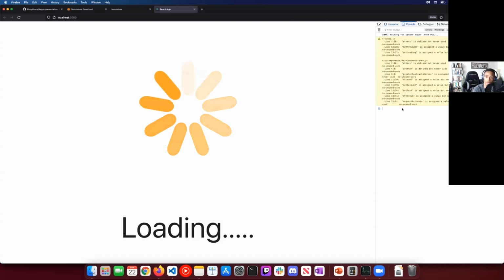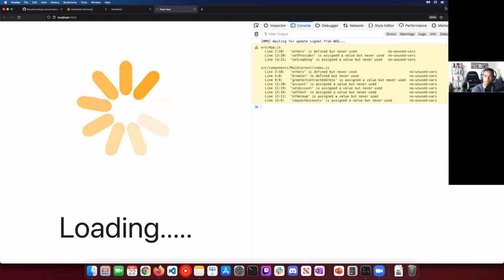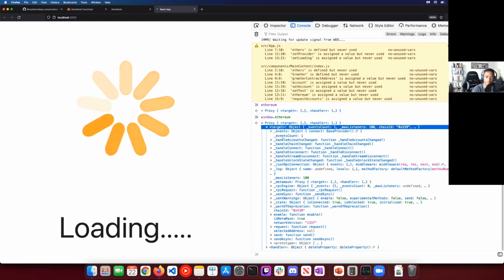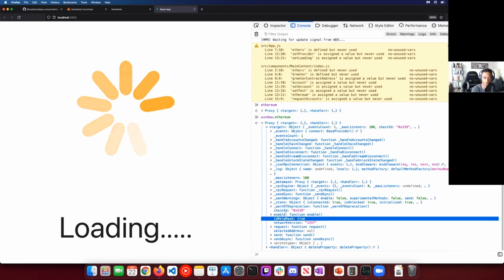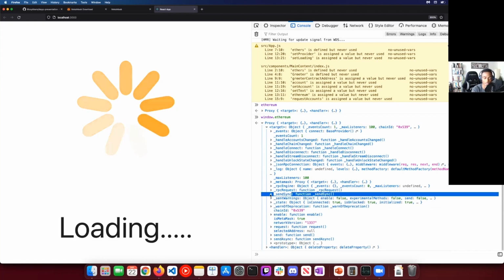is that if we go into our console, and let me go ahead and zoom in on this, as you'll see, after we installed MetaMask, we have something called the Ethereum window object. So if we ever do window.ethereum, we now have this new object in our browser. And if we take a look inside of this, we have a whole lot of different functions. So this right here can be very important, and we'll look at it. As I said, is MetaMask true? A lot of different things. We can see things like the chain ID. We can see all these different functions that we can use, but we will not be using because that is a little bit overwhelming.